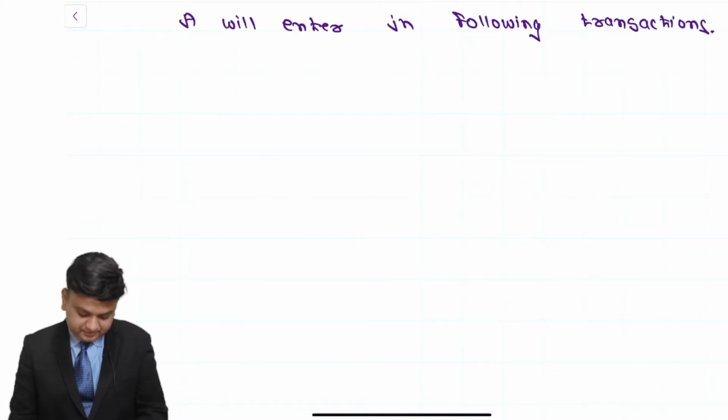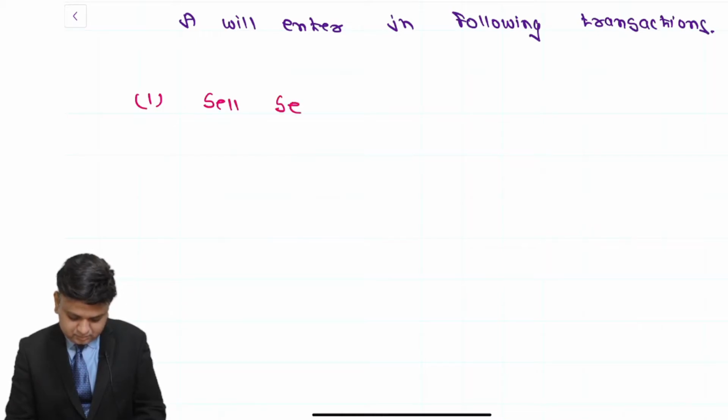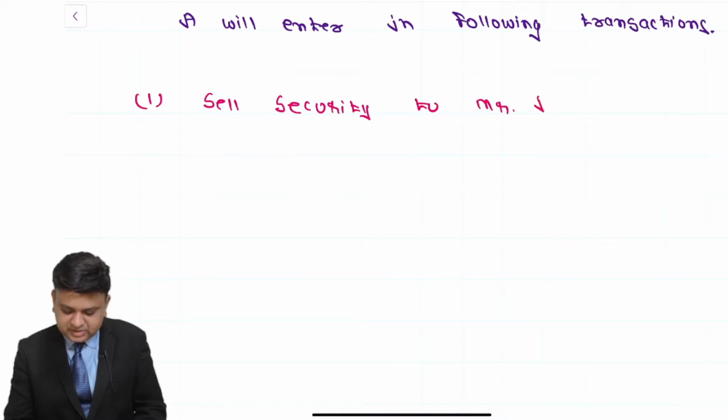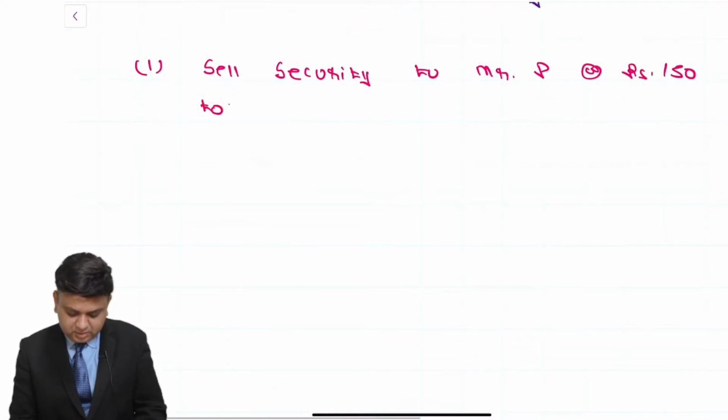In that, write down 1, sale security to Mr. P at the rate of 150 today.